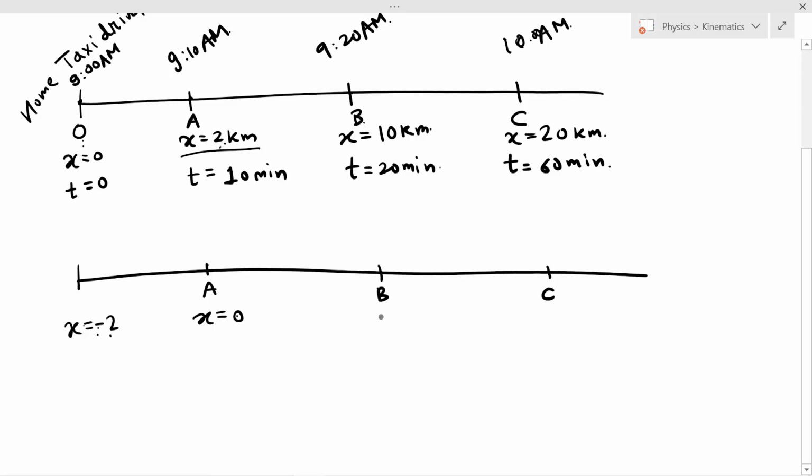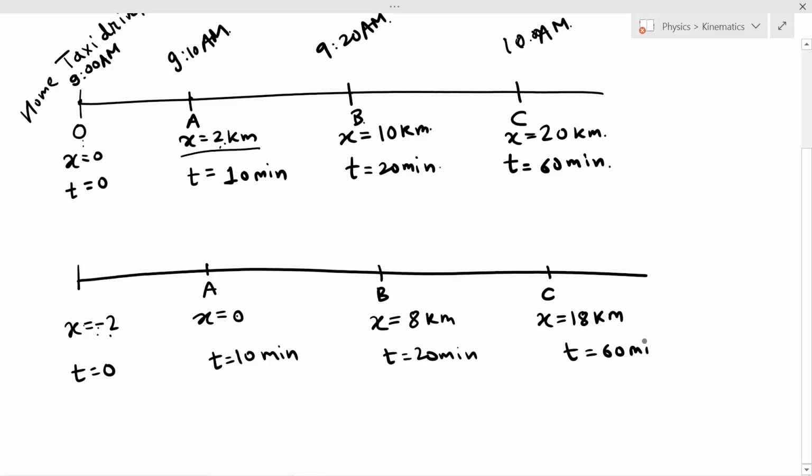From 10 it will be 8. And from this it will be 18, because I'm subtracting 2. Now the time axis will remain the same. Suppose this will be t 10 minutes, t 20 minutes, and t equals 60.